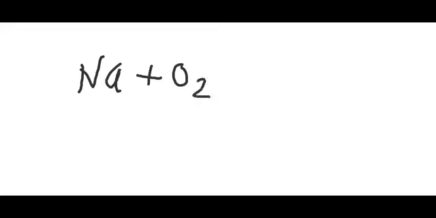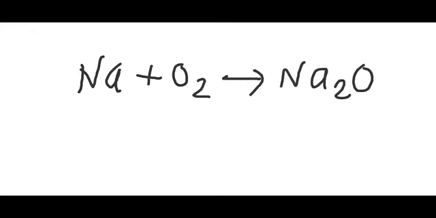So let's see the reaction of the metals sodium and potassium with oxygen. Students, here is the reaction between the metals sodium and potassium with oxygen. So let's see what happens. Here we have the metal sodium. When it reacts with oxygen, it forms a metal oxide, and that is sodium oxide, Na2O, right?